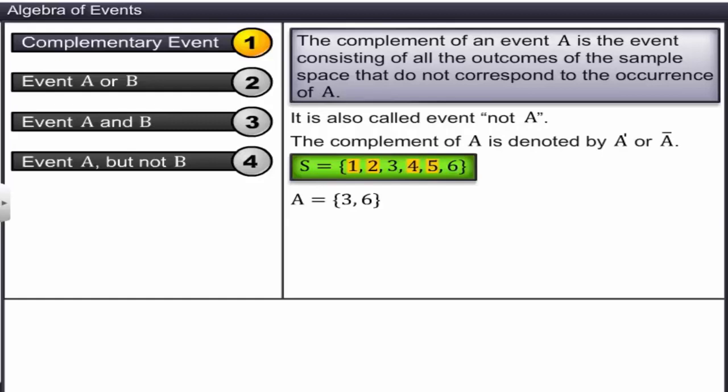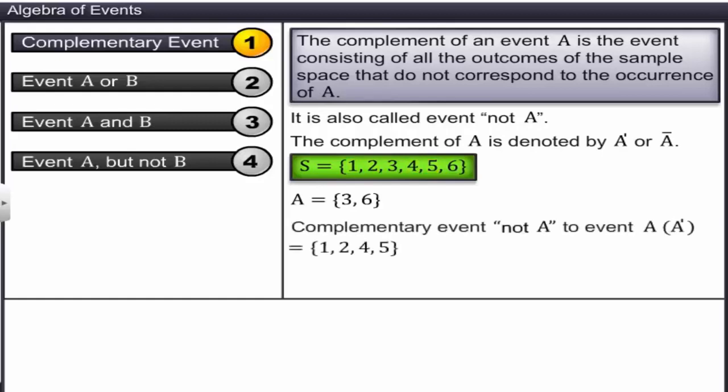Thus, the complementary event not A to event A, or A complement, is 1, 2, 4, and 5. In general, complementary event not A can be written as a such that a belongs to S and a does not belong to A.